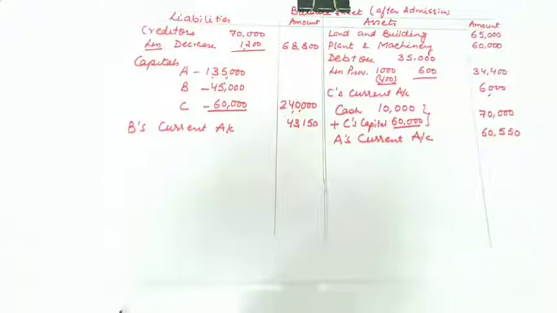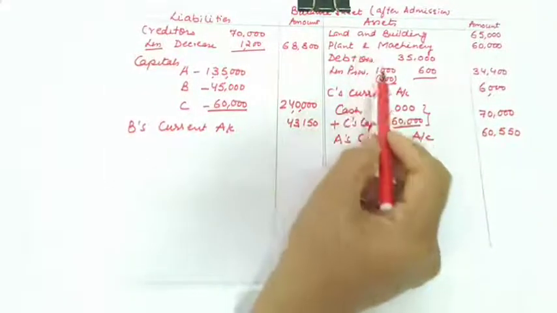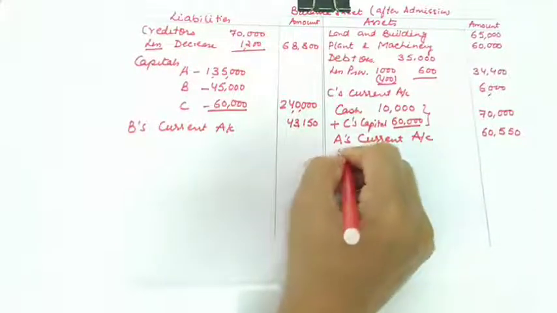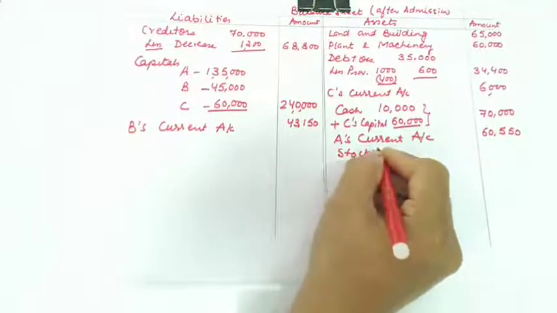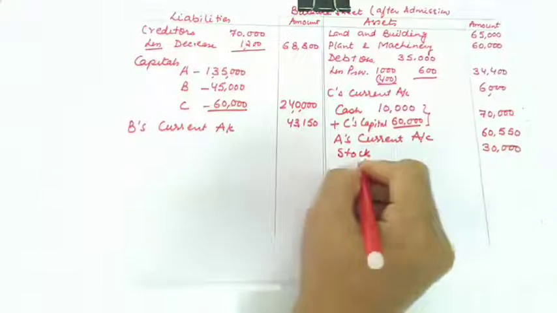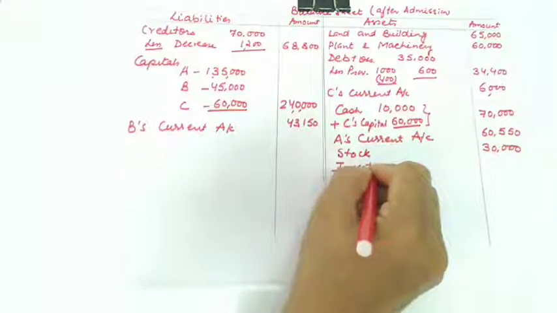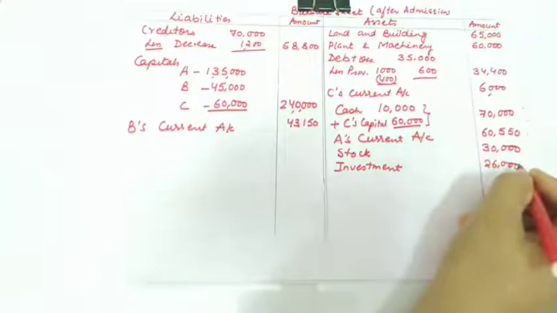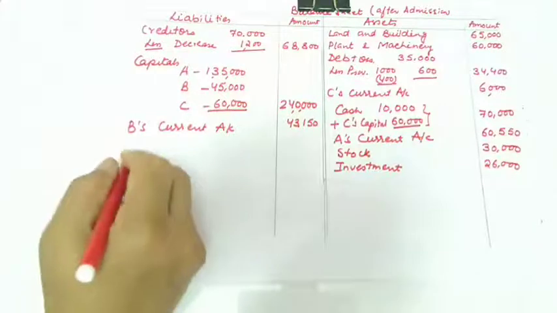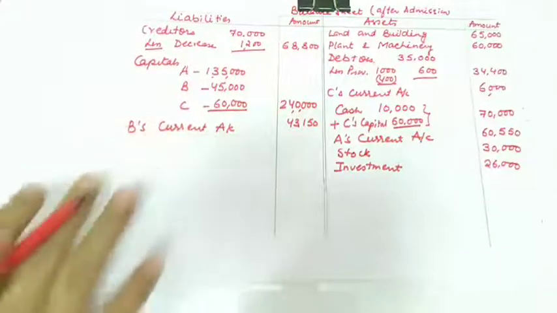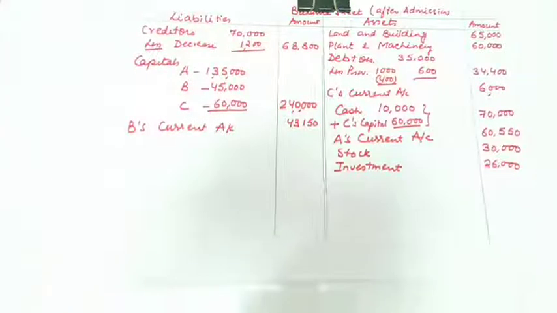Now let us see if any other item is left. Land and building we have done, plant and machinery, stock. We have not written the stock. So let us write the stock. There is no change in the value of stock. It is as it is, 30,000. After stock there is an investment of 26,000. There is no change in the investment also. And on liability side, creditors we have written, partners' capital and the current accounts of the partners. So let us add all the items.